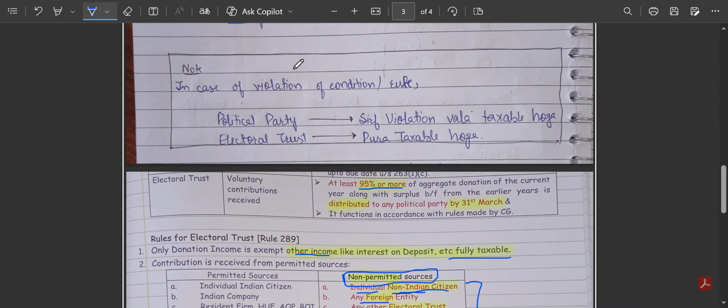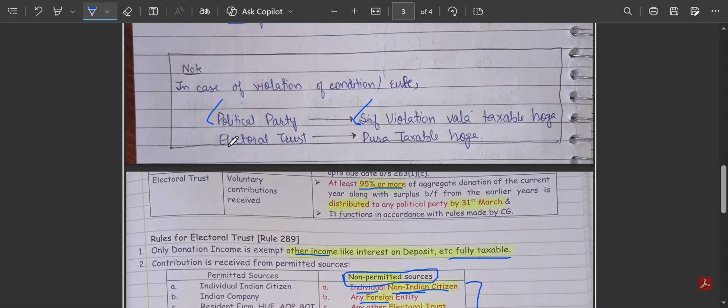So, some clarification about the case of violation. In case of a political party, only the amount of violation becomes taxable. Let's say a political party receives hundreds of crores of donations in bank mode, and then a person gives a donation of rupees 3,000 in cash mode. Will the whole amount of donations become taxable? The answer is no. Only the amount of violation, that is rupees 3,000, will become taxable for political parties.